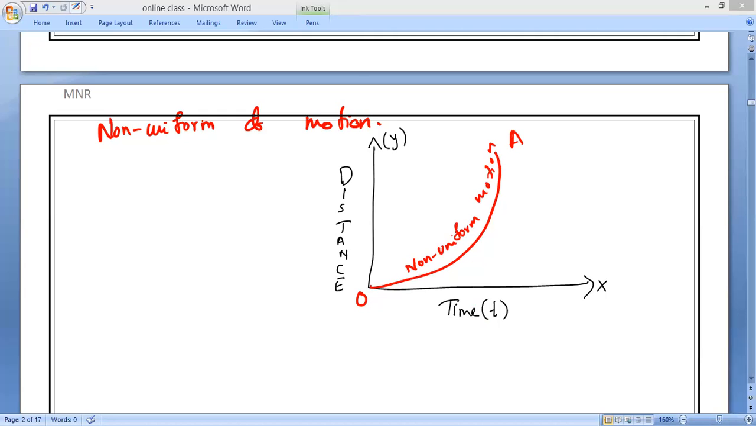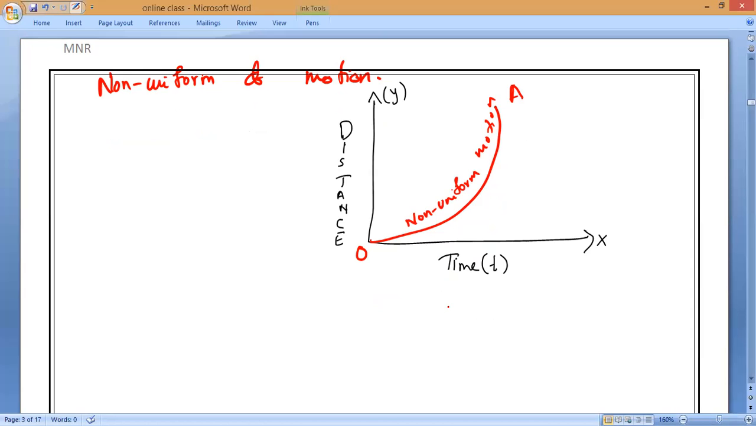Very good. So what is an example of non-uniform motion? Is there any body in our surroundings which is in uniform motion? Suppose you take your car, your bike, your bus or train, whatever it is, is it in uniform motion or non-uniform motion?